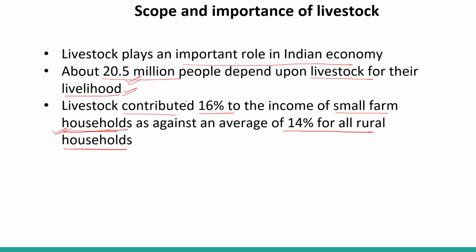They get 16% of their income from the livestock, and on average 14% for rural households. So in rural households or small farm households, 16% and 14% of our earnings come from livestock. Now we can understand how important livestock is.